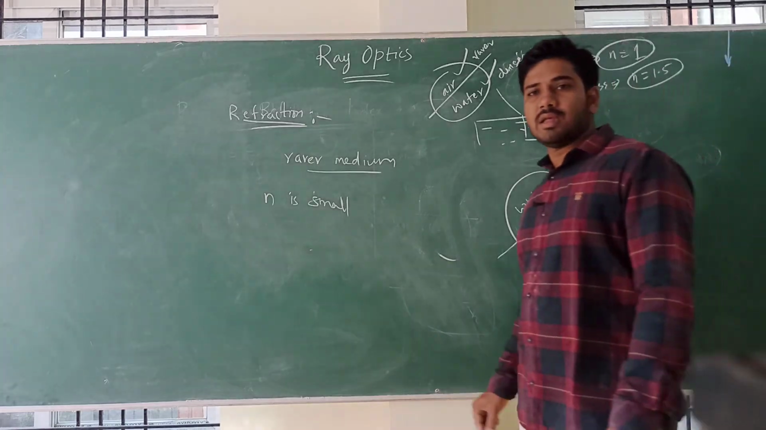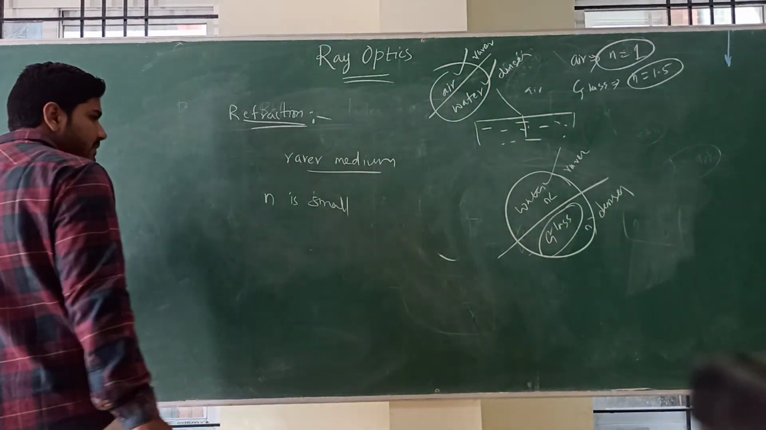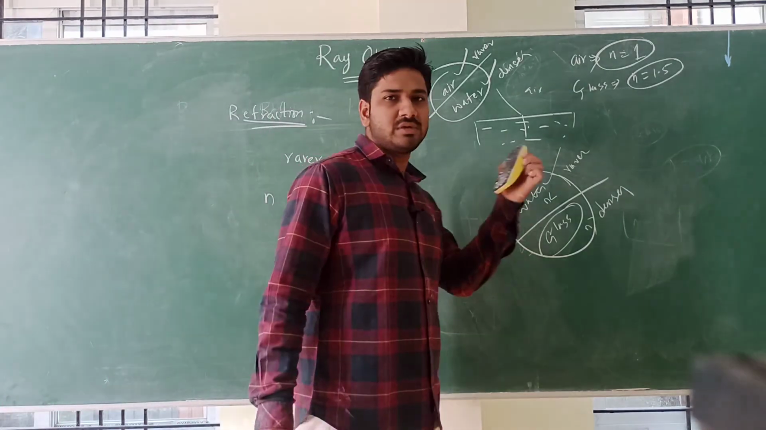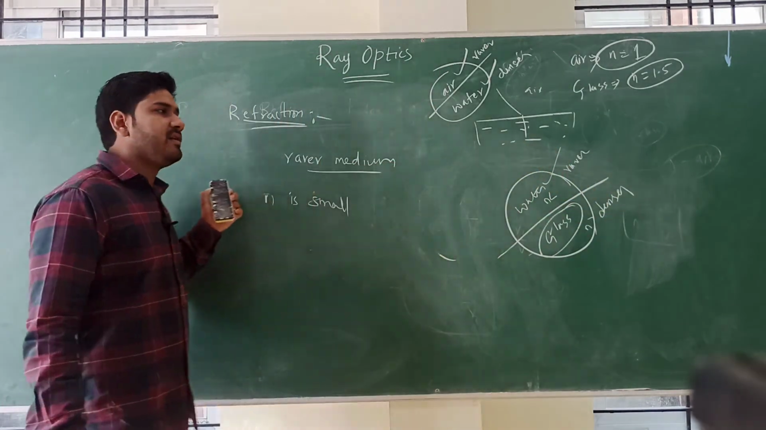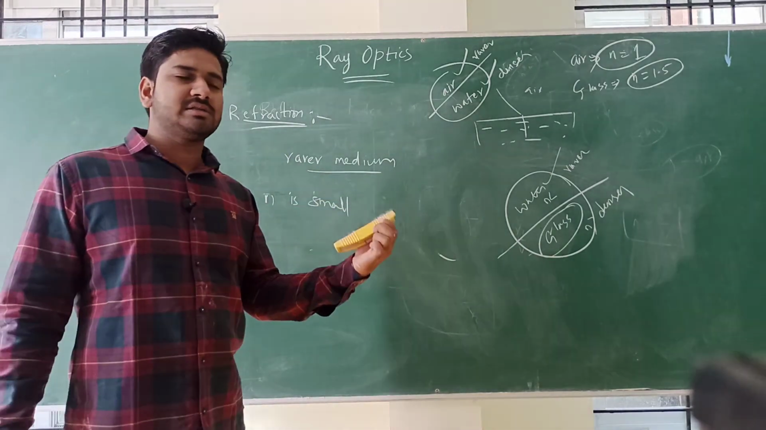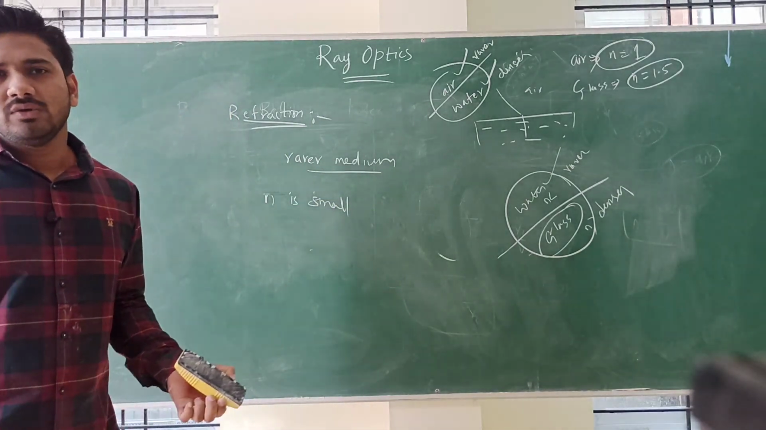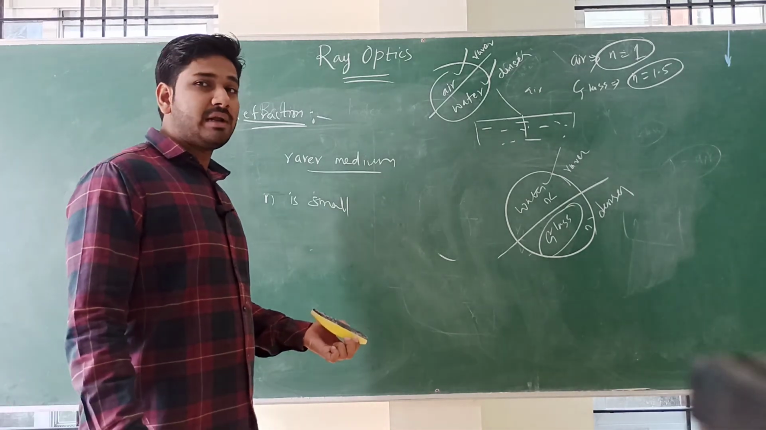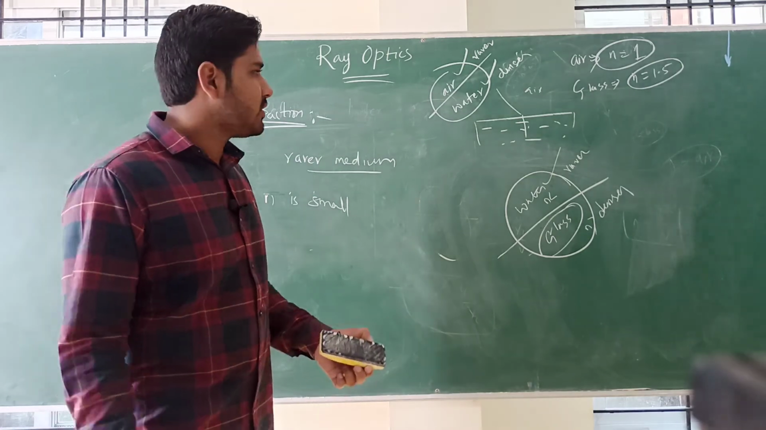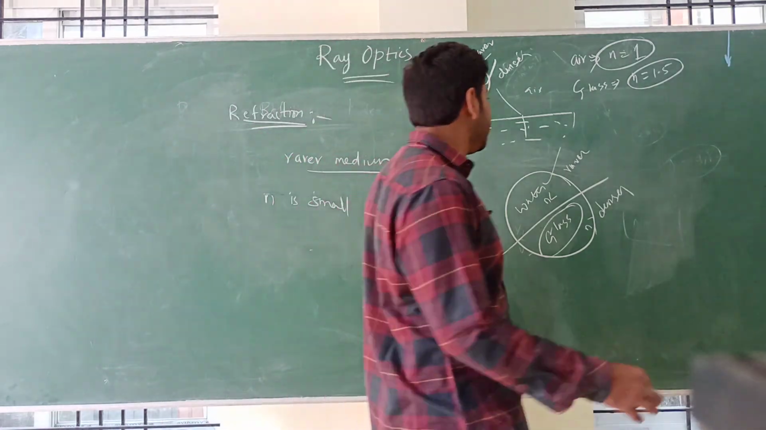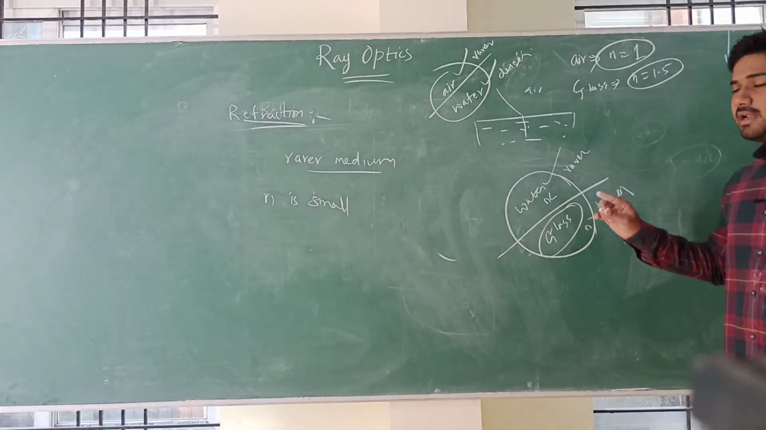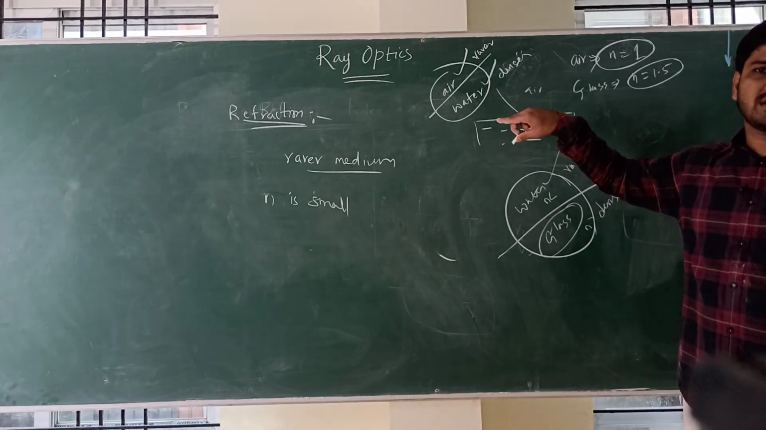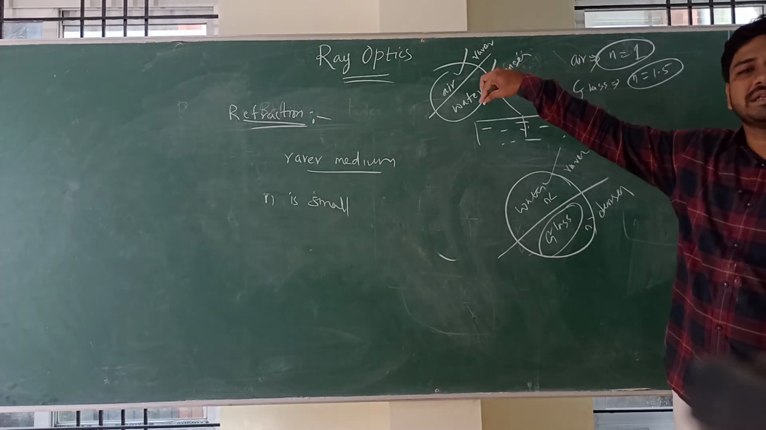Understood this? Whenever they have given two media, whichever has the higher refractive index value is the denser medium, and whichever has the lower refractive index value is the rarer medium. Understood this? Okay, in this case you can see clearly water is rarer here and in this case water is denser. Okay, so it depends on the combination.